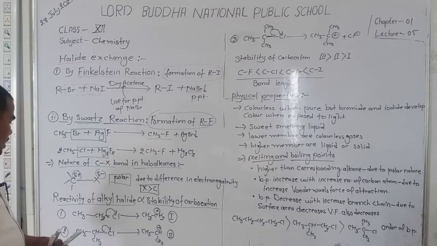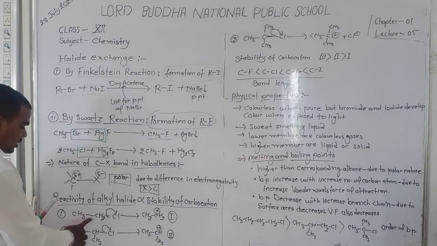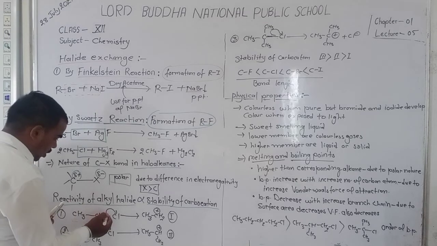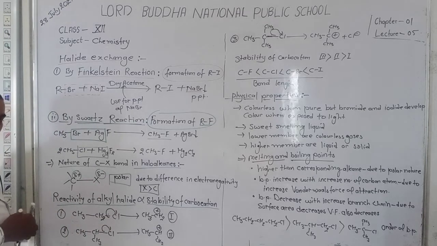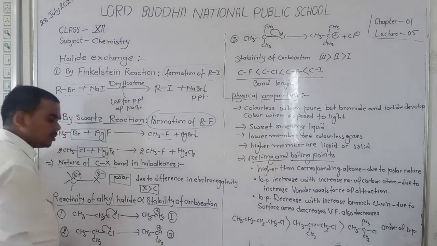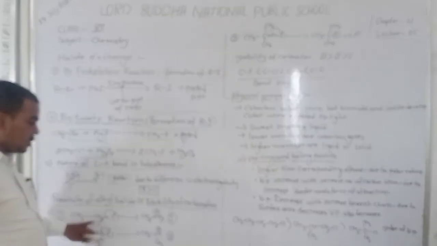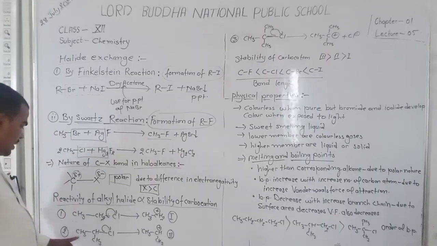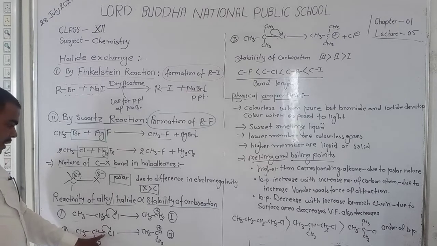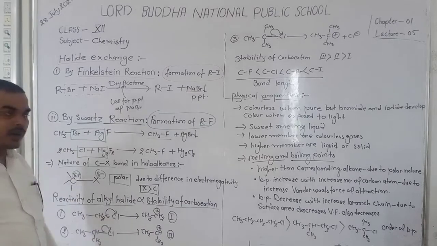Dear student, here for example CH3CH2Cl. Here the electrons of the bond present between the carbon and Cl move towards the chlorine and form a plus charge on the carbon. Here this is the first structure, and in the second, here are 2-degree halides. In 2-degree halides the cation formed is a 2-degree carbocation.